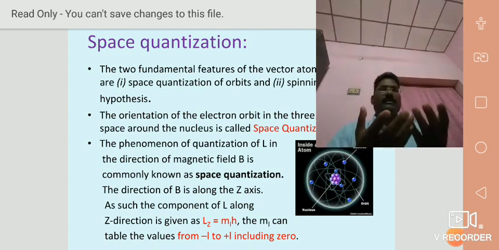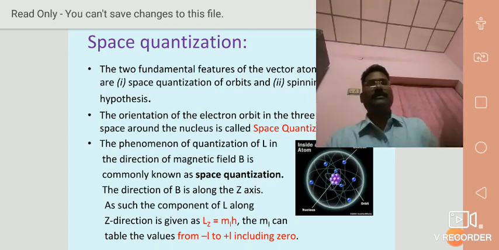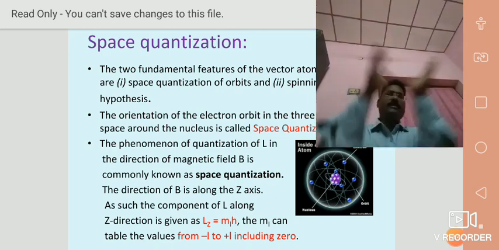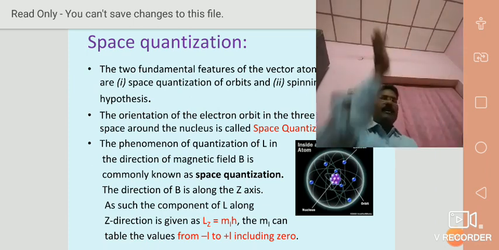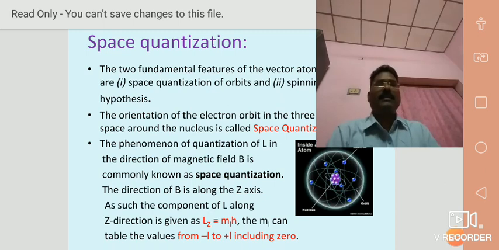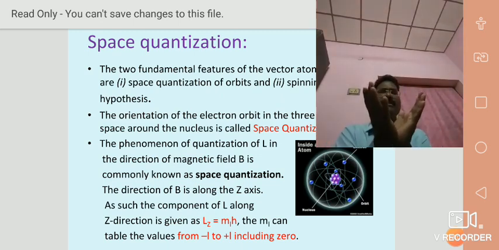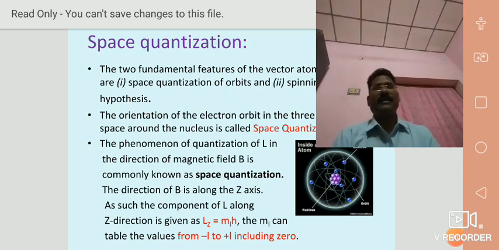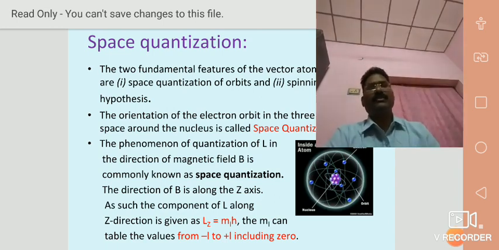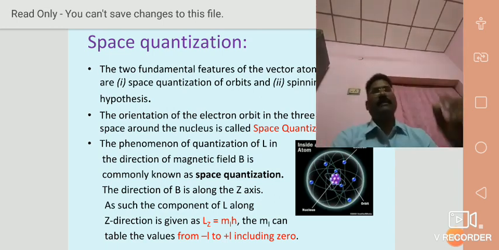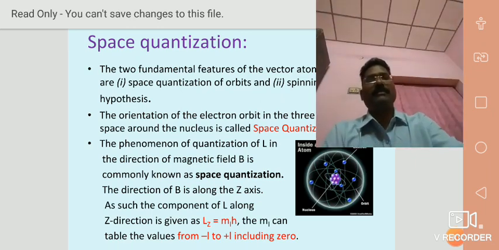Due to the motion in a closed path, the momentum can be resolved in opposite directions, plus L to minus L. In the plus L direction there is an orbital momentum, and in the minus L direction there is an orbital momentum. Both quantities may be equal but oppositely directed. Hence, the values of m_l can be from minus L to plus L including 0. All these are shown in quantum numbers.